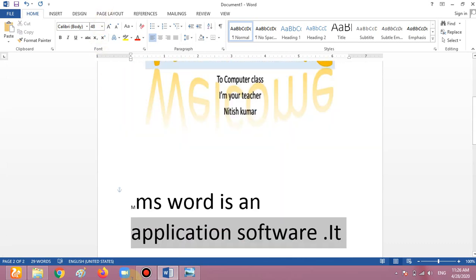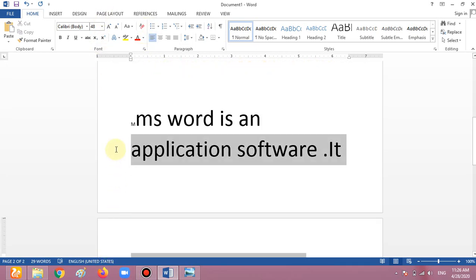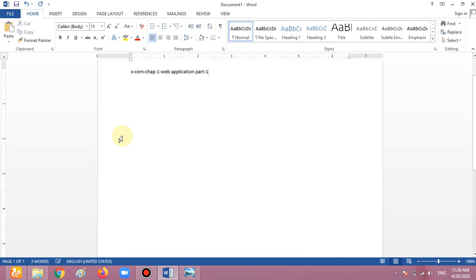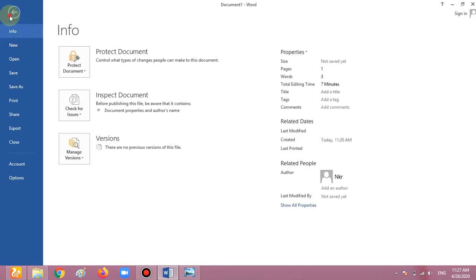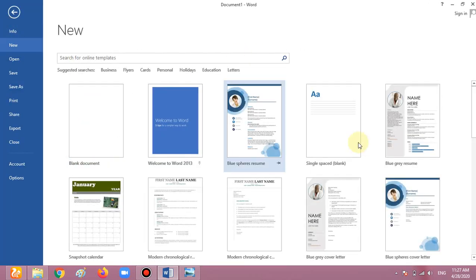For this one we have to write a paragraph. So I am copying this paragraph. Okay, I am copying this one and go to the next chapter. Actually, go to a new file. I am taking a new file. How can we take a new file? Click on the File tab, go to the New option, choose the file which you want.